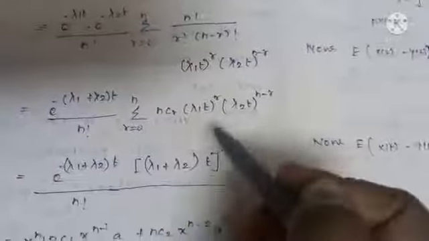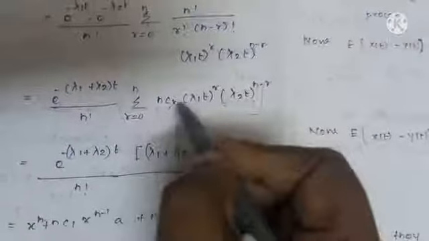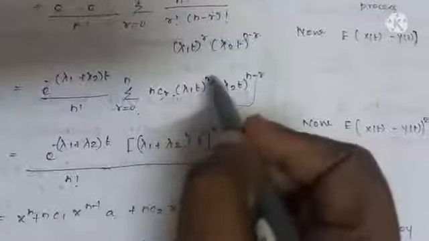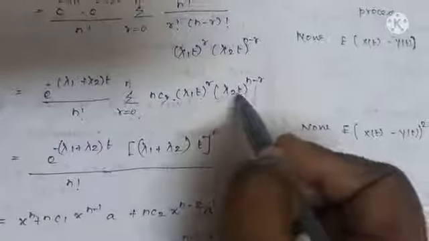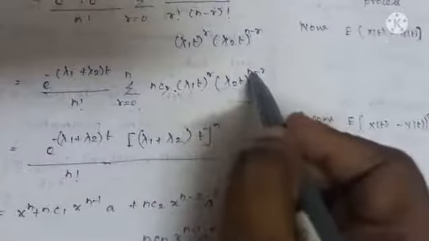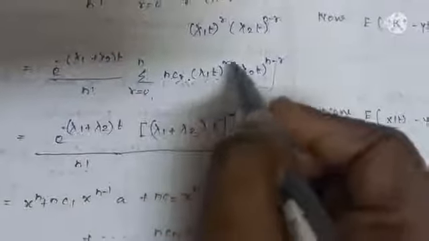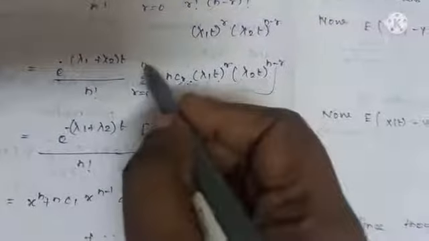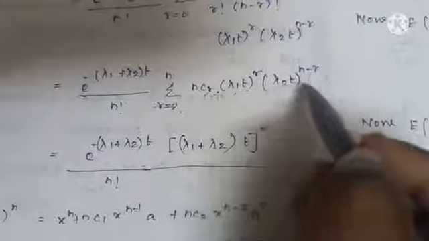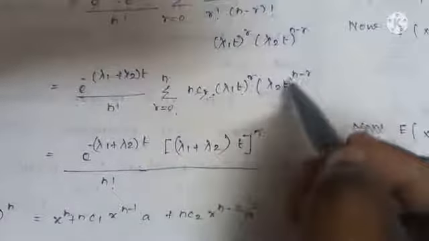Now listen here, when you give values to r, it becomes nC0 (lambda 1 t) whole power 0 (lambda 2 t) whole power n, plus, when r takes 1, nC1 (lambda 1 t) whole power 1 (lambda 2 t) whole power n minus 1, and so on. When r takes n, nCn (lambda 1 t) whole power n (lambda 2 t) whole power 0. When power is 0 it is 1, and nCn is also 1.